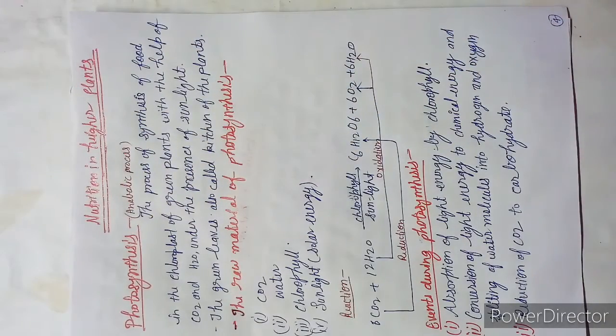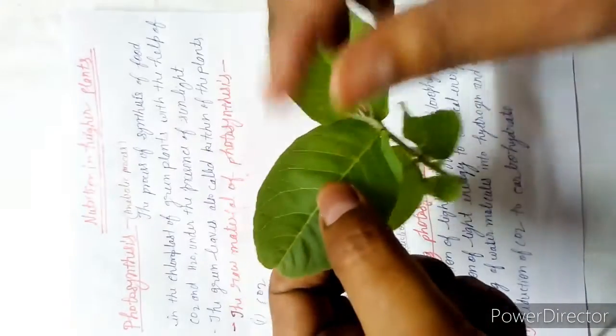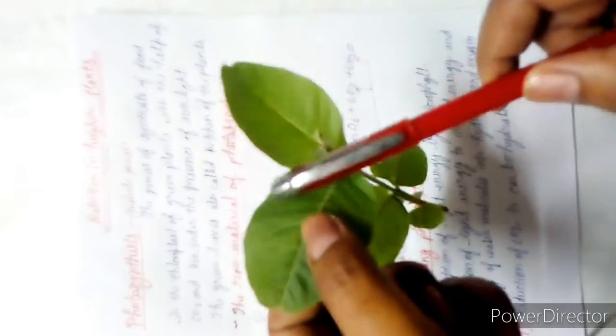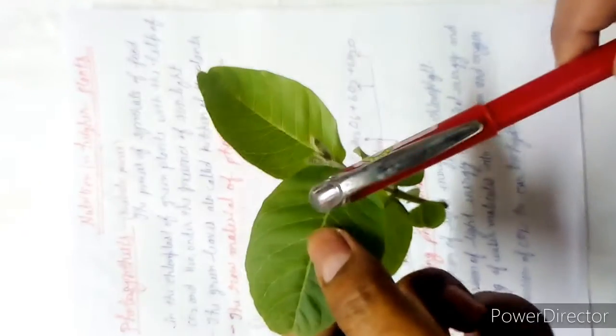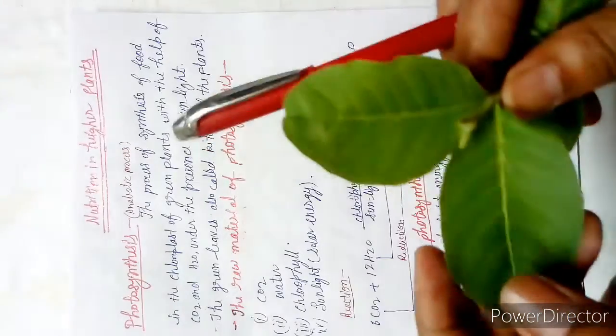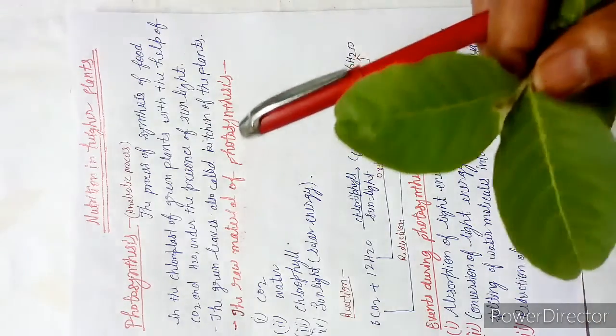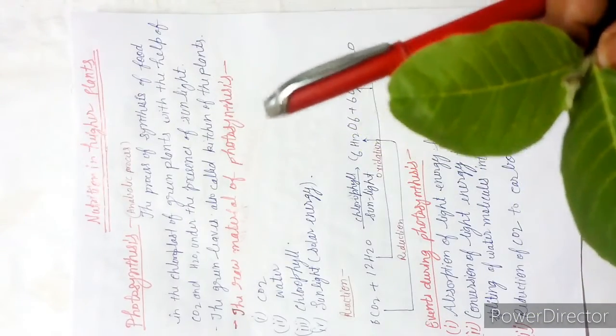Okay, so for you all, this is the plant. We can say a twig of the plant, and it has leaves. So these leaves have small cells, and these small cells have the chloroplast. If you want to know more about this, just go to your previous classes and you will get more about the chloroplast, and you can also search in the playlist.